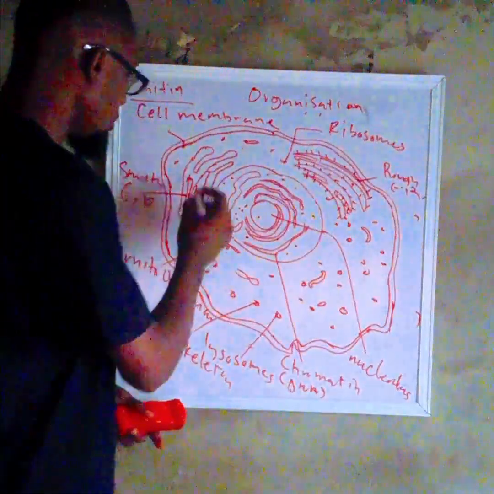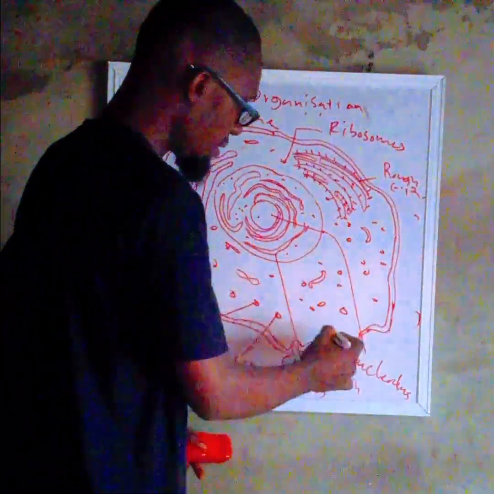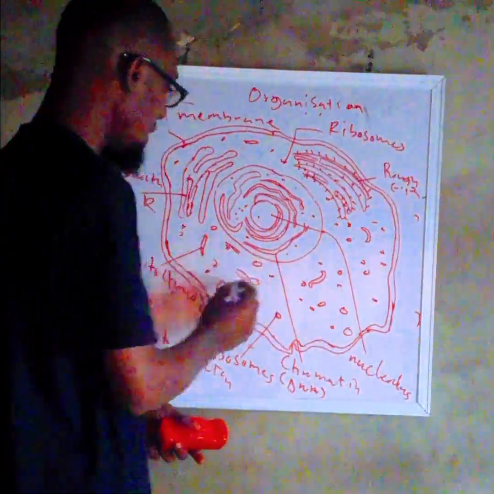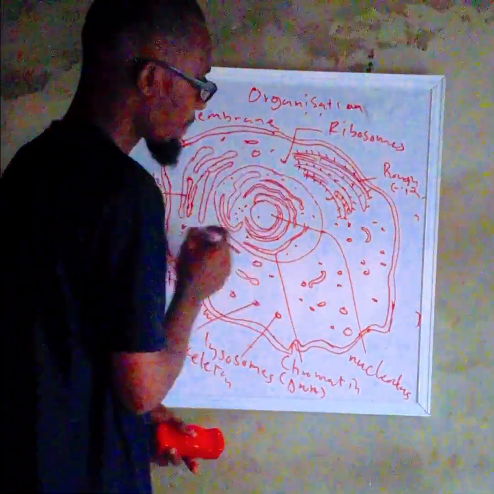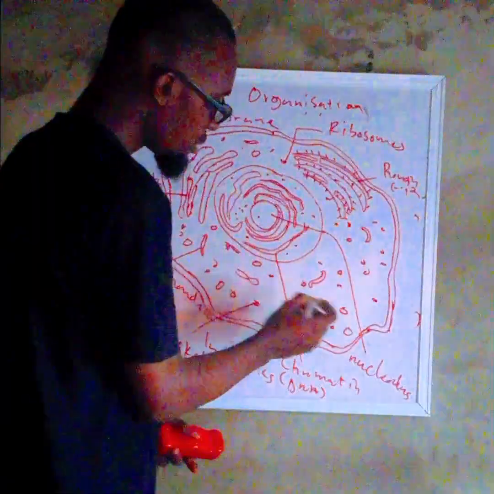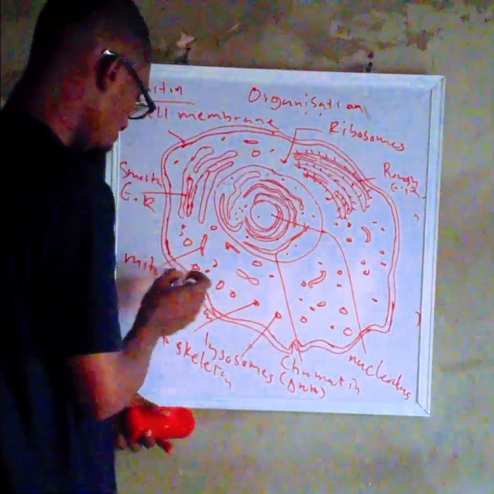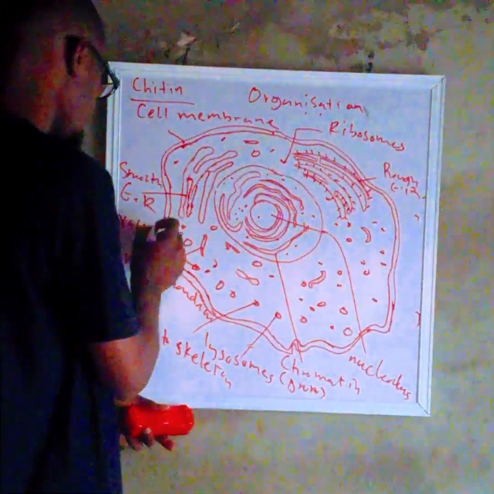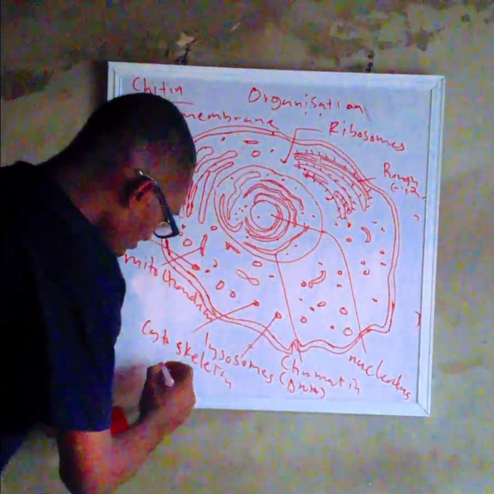Then we have the vacuole. The vacuole in an animal cell is not big, but since it's a general cell, we'll just make it medium size. The vacuole in a plant cell is very large. Now, why is it large? It is used for storing sap. It's also used for structure. It gives structure to the cell in a plant cell because a plant cell is very structural. Okay, so this is a typical eukaryotic